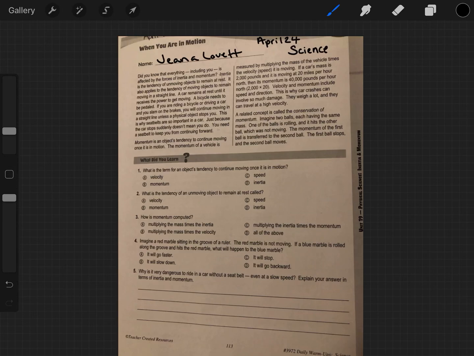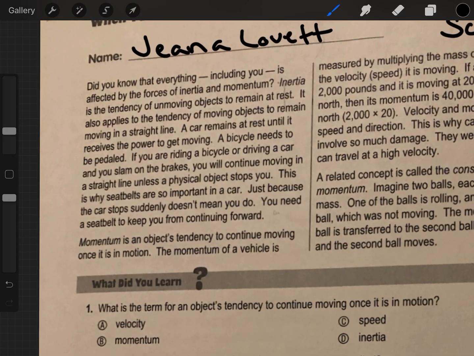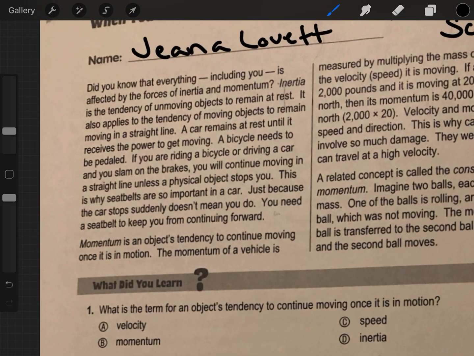To be reading and answering the questions for April 24th's AMI work for the topic of science. This passage is titled When You Are in Motion. So, as you guessed it, we're going to be talking about motion. Let's go ahead and read our passage.